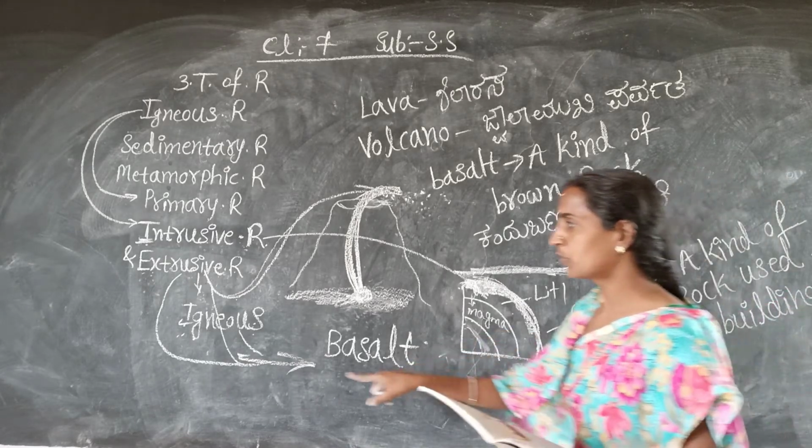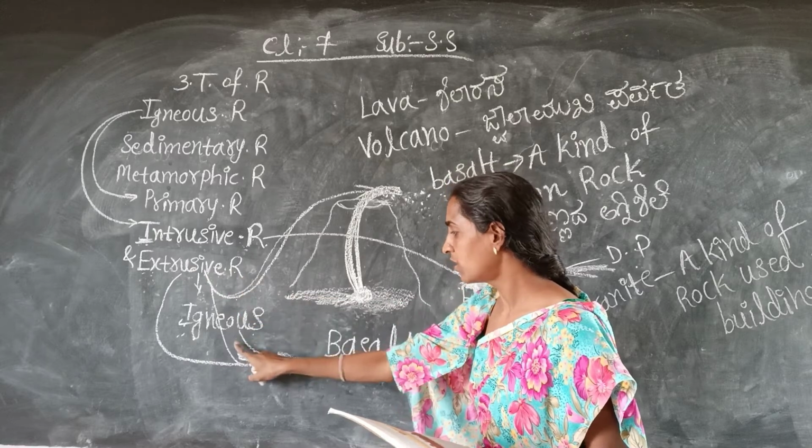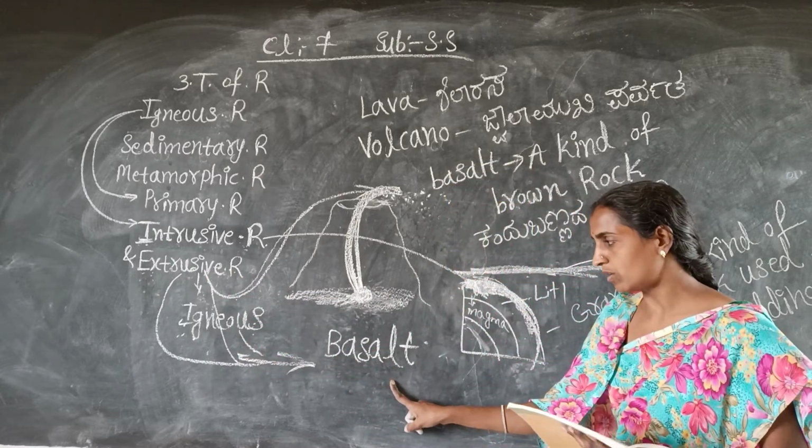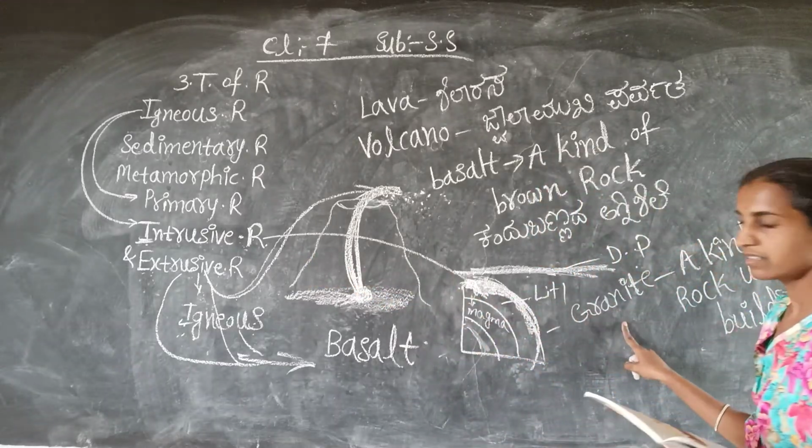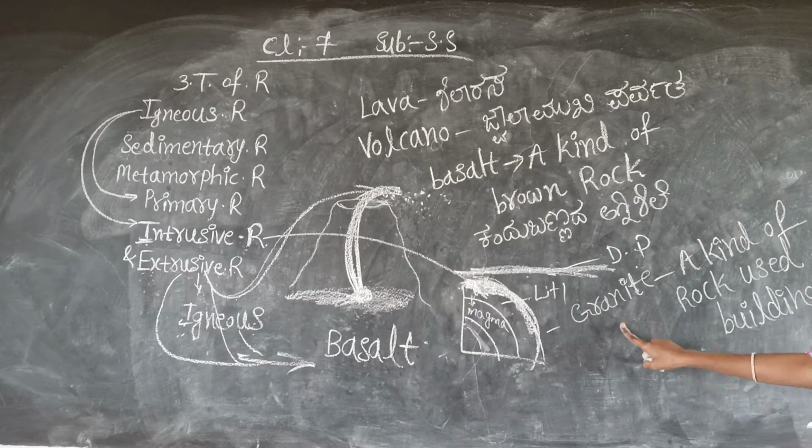And I told you before, for the extrusive igneous rock, the best example is basalt. And for the intrusive igneous rock, the best example is granite. These 2 points you have to remember here. Granite, as I have written on the board, is a kind of rock used for building.